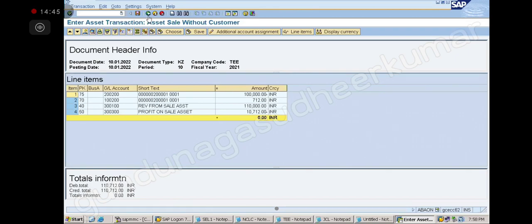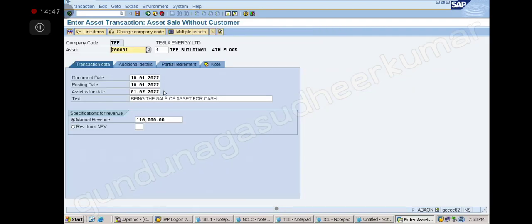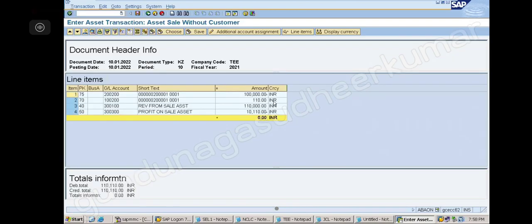Go back now. Suppose I take this value date as today and I post the transaction. Now when I simulate, it is taking only 4 days' depreciation. But 712 is already posted, and I am saying it was there only 4 days, then I sold it off.